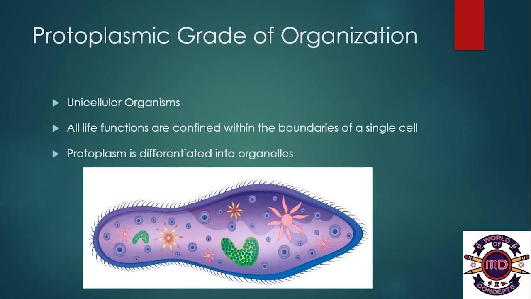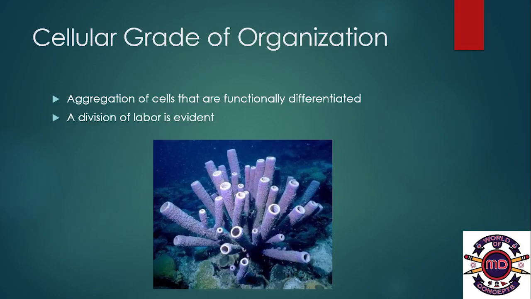Protoplasmic grade of organization. They are unicellular organisms. All life functions are confined within the boundaries of a single cell. The protoplasm is differentiated into organelles. Cellular grade of organization. The aggregation of cells that are functionally differentiated and a division of labor is evident.